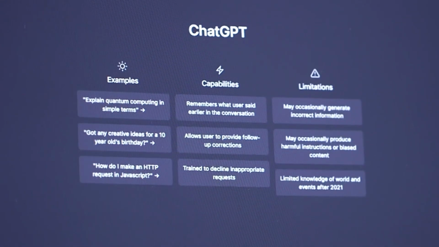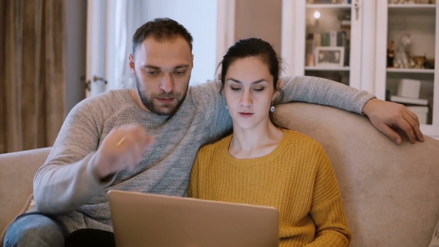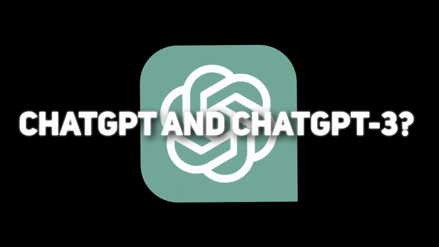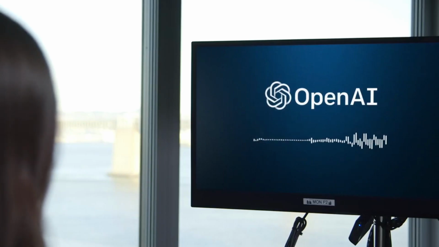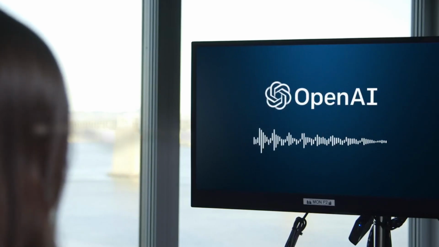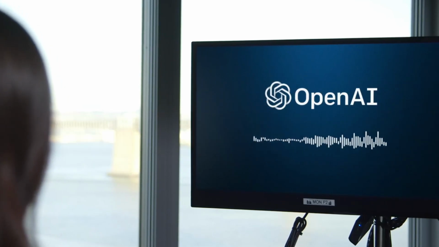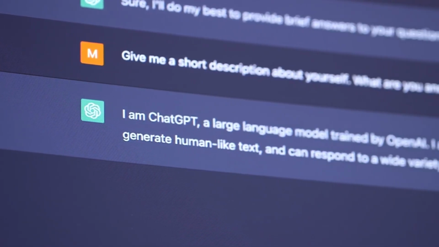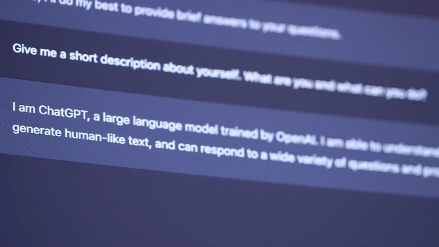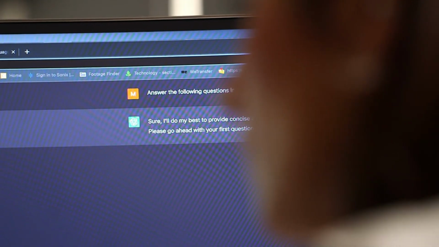ChatGPT versus ChatGPT-3. What's the difference? Are you curious about the differences between ChatGPT and ChatGPT-3? In this video, we'll explore what ChatGPT and ChatGPT-3 are, how similar they are, and what sets them apart. We'll also examine their impact on natural language processing, NLP, potential use cases, limitations, ethical concerns, and future directions.